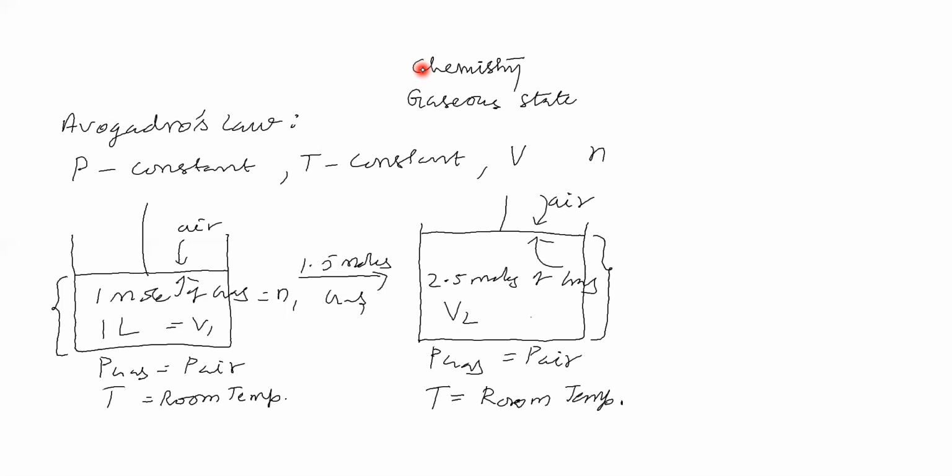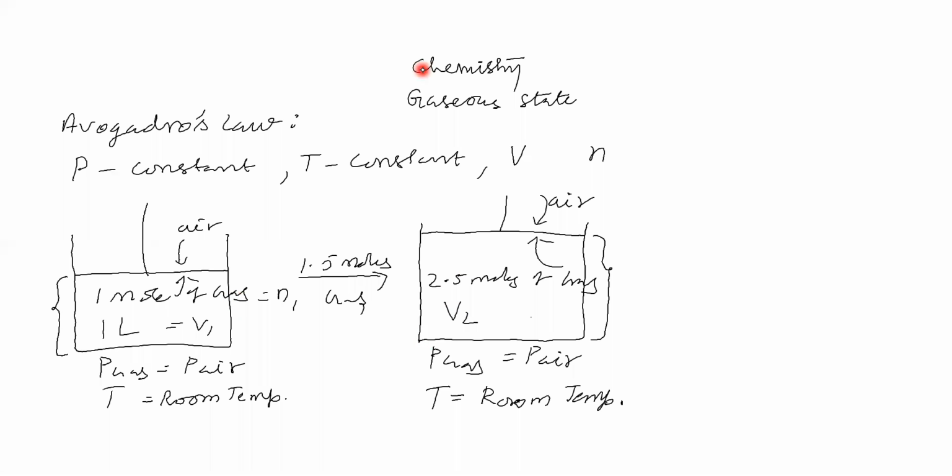Under that condition, if the intermolecular force of attraction is completely zero, then V2 is equal to 2.5 liters.